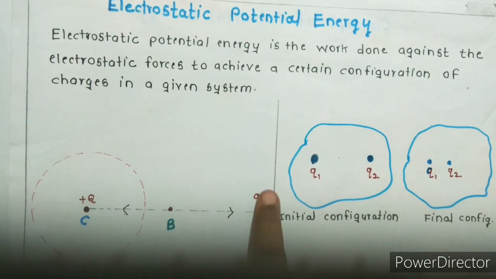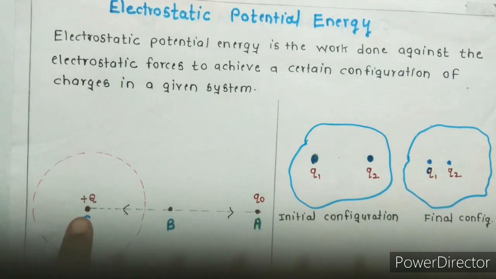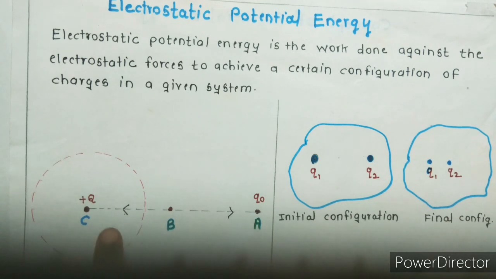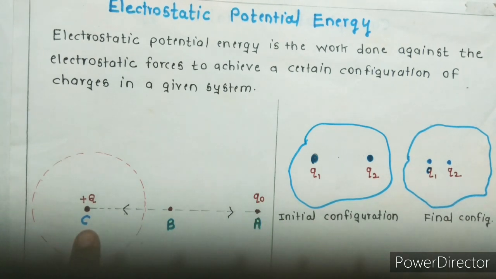What is a test charge? We assume that the test charge Q0 is so small that it does not disturb the original configuration of charge plus Q at the origin. Now I have to move the test charge from point A to point B. As we know, this is a plus charge and this is also a plus charge. There is a force of repulsion between them.